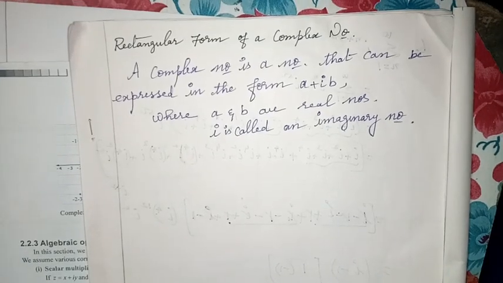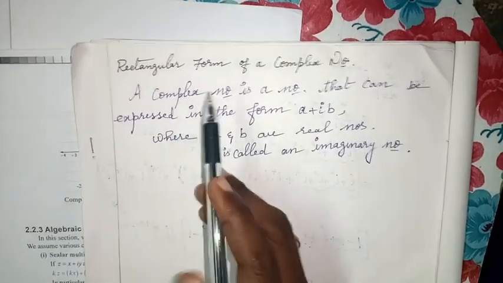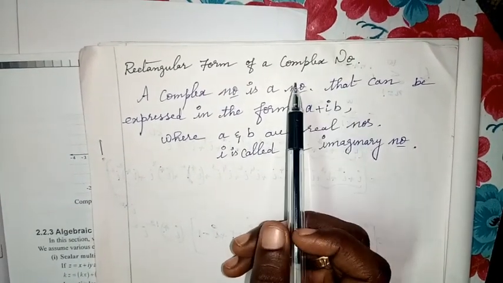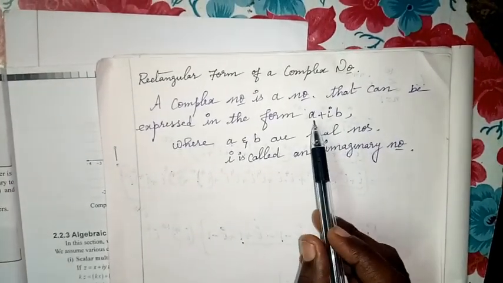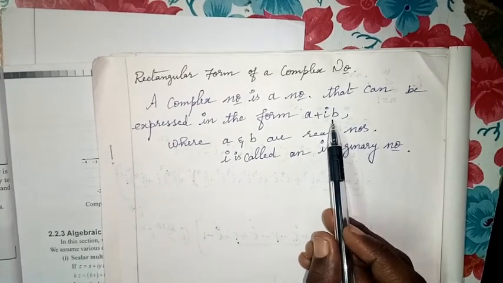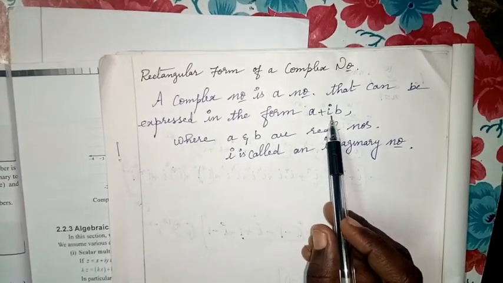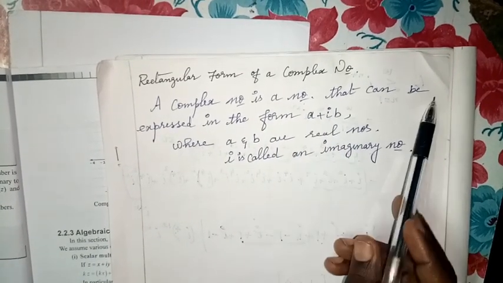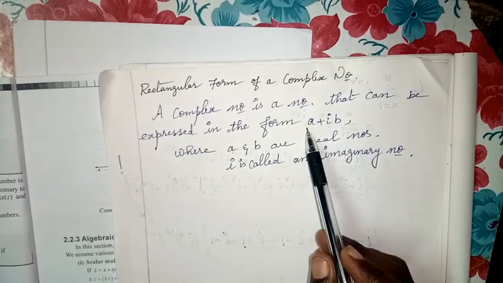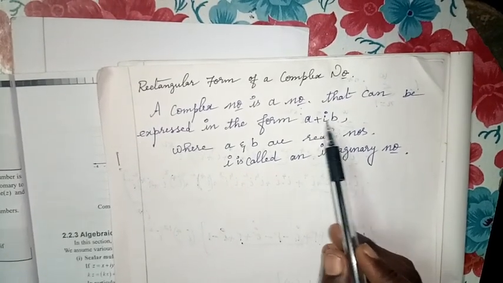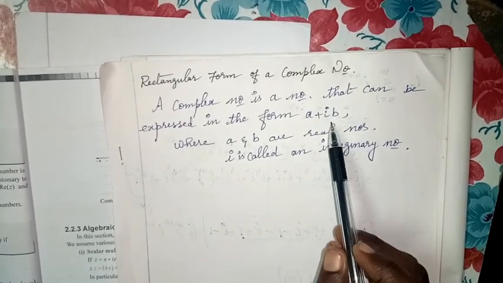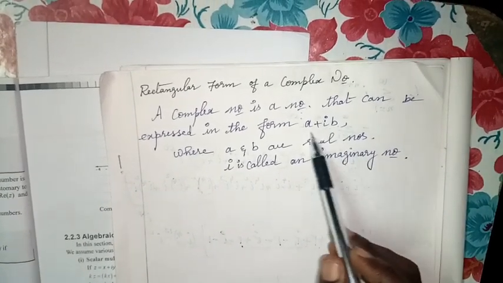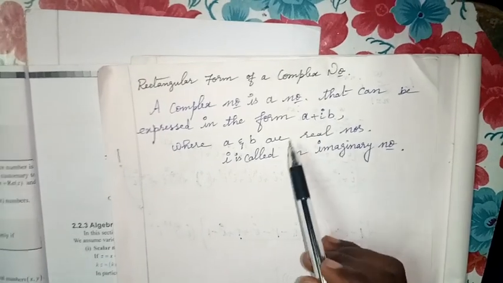Good morning students. The next topic is complex numbers, the rectangular form of a complex number. What is rectangular form? It's nothing but combining and writing the real and imaginary parts. What is imaginary? The part along with i is known as imaginary. A complex number is a number that can be expressed in the form a plus ib. Here a and b are real numbers, but i is imaginary. That is known as the rectangular form of a complex number.